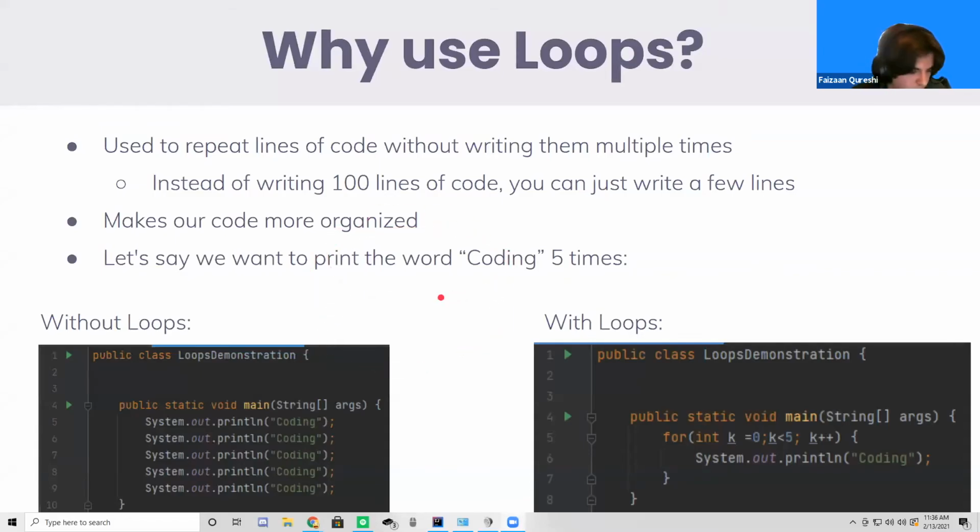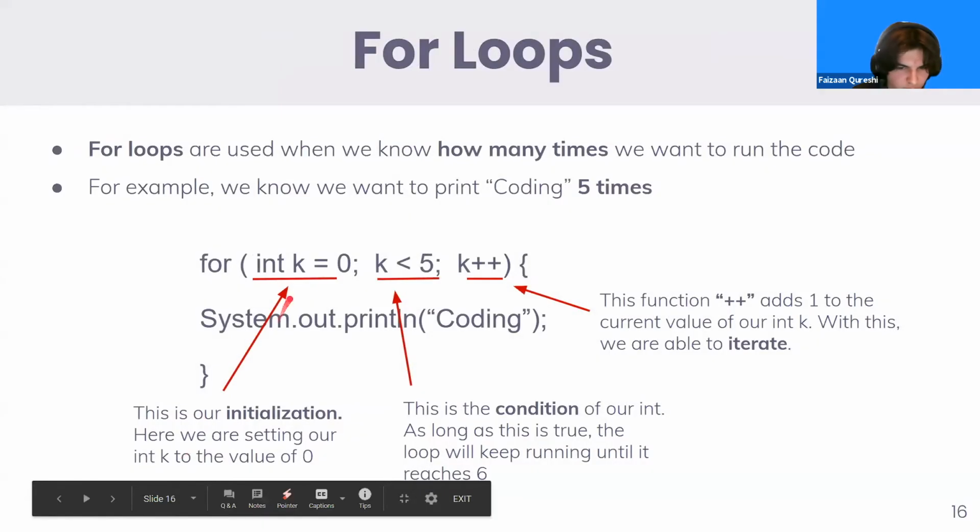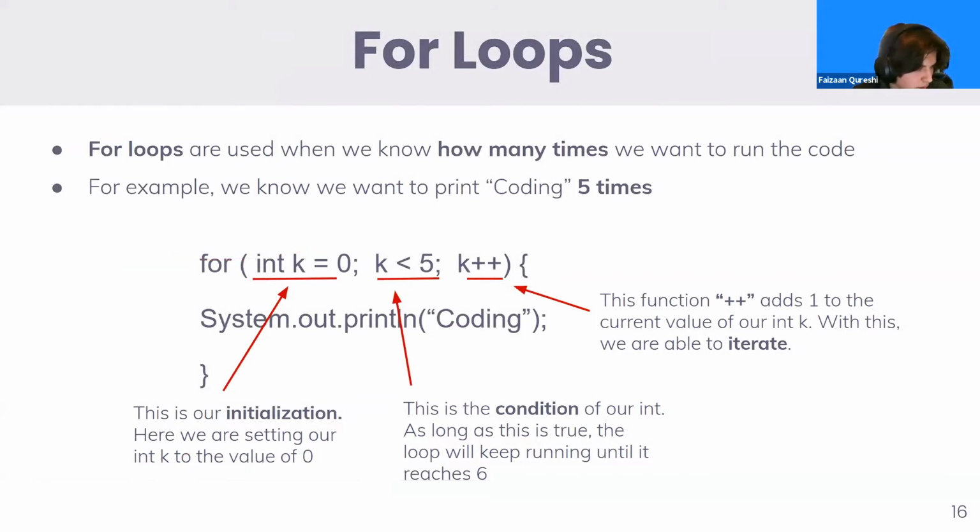All right, so just to review why we use loops so we can move on. A loop is just a repetition controlled by a condition. We'll go more specifically into that. So for loops are our first example of a loop. And why do we use for loops? For loops are used when we know how many times we want to run our code. In this example, we want to print the word coding 5 times.